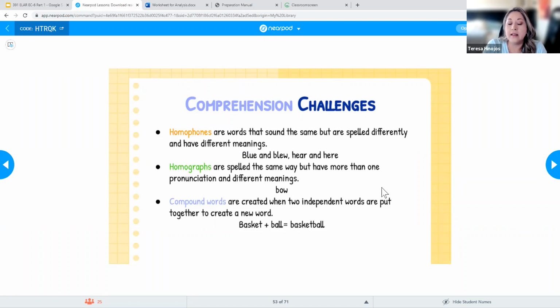Okay, and so just like right now for this example, the way I explained it is how we would want you to be teaching vocabulary too. So I gave you the word homophones. I helped you with decoding the word, so we broke down the word in terms of morphemic analysis. And then when I was explaining what the definition of the word meant, I gave you examples, and I also gave them to you in context. So I didn't just say the word blue and the word blue.